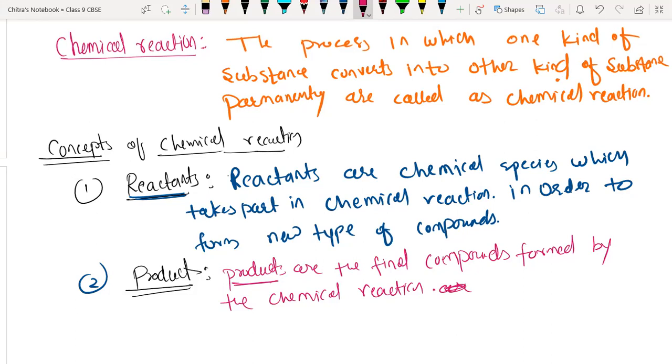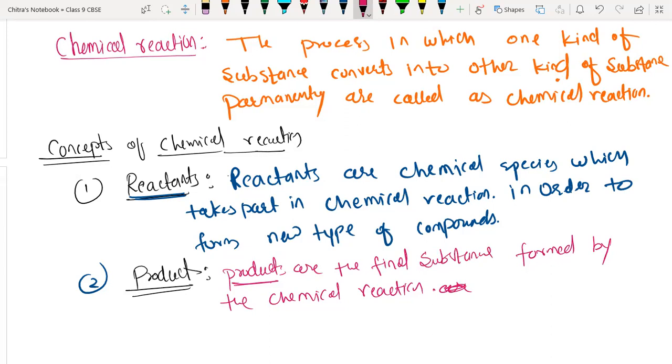So products are the final substance, which may be a compound, that is formed by the chemical reactions and called products.